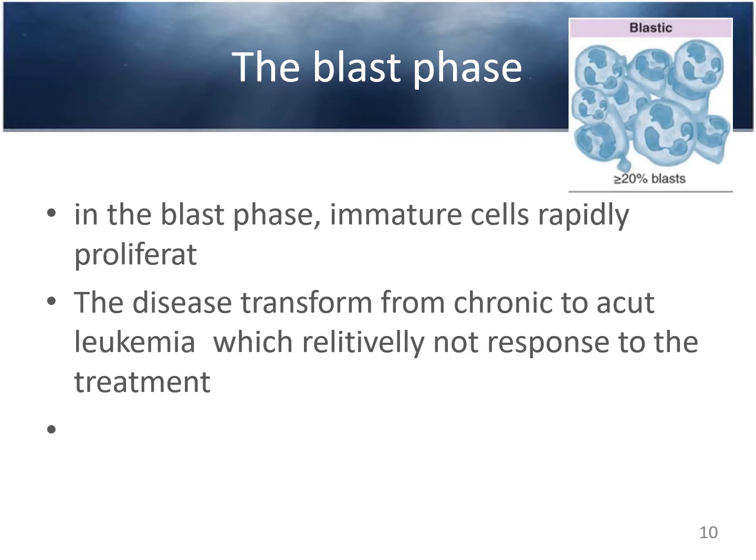So the third phase is the blast phase. In the blast phase, immature cells rapidly proliferate. So the disease transforms from chronic to acute leukemia, which is relatively unresponsive to treatment. So dear students, if the patient presents in the blast phase, it's difficult to treat the patient. However, treatment is available, but it is difficult to treat the patient in the blast phase.